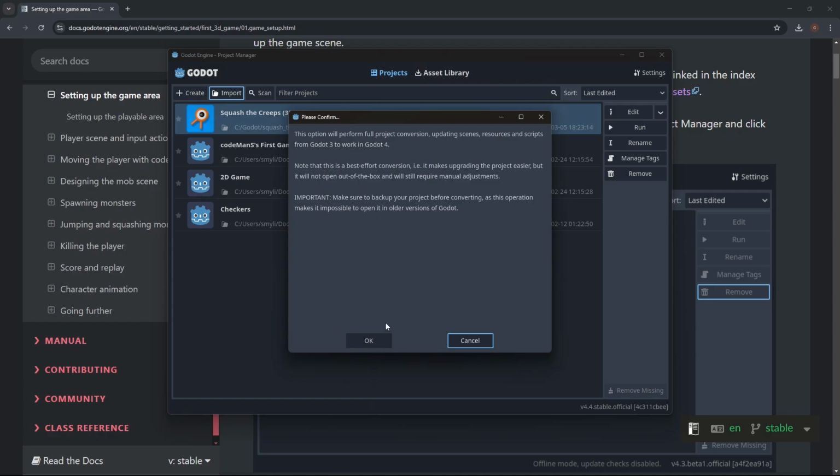What's this saying? Full conversion, updating scenes, resources, and scripts from Godot 3 to work in Godot 4. Note that this is a best effort conversion, and it makes upgrading the project easier. Just go.